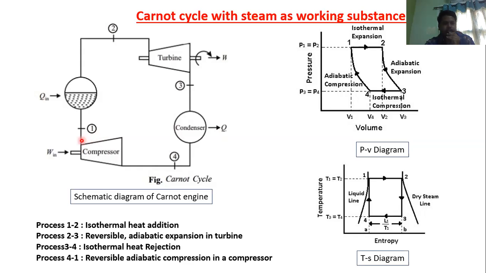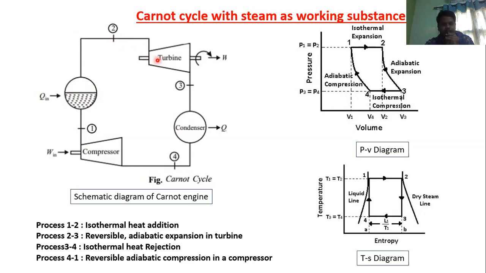Once the water gets compressed, it enters the boiler. The function of the boiler is to convert the water into steam. Once the water is converted into steam in the boiler, the steam enters the turbine.